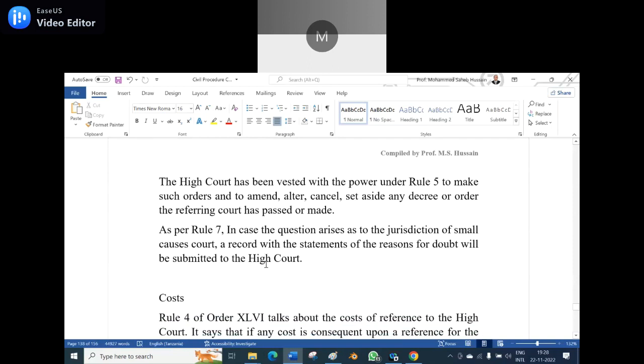As per Rule 7, in case the question arises as to the jurisdiction of a small cause court, a record with the statement of the reason for a doubt will be submitted to the High Court. Means, from the small causes court also the matter refers to the High Court, as per Rule 7, in the question of jurisdiction of a small cause court.